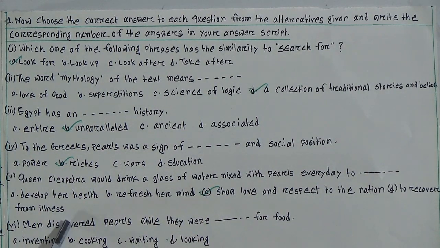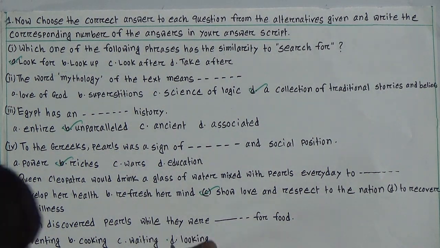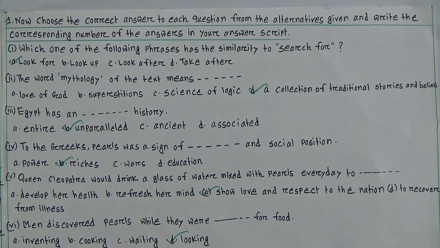Number 6, men discovered pearls while they were dashed for food. Options: inventing, no. Cooking, no. Waiting, no. So looking is the correct answer. That means while they were looking for food, they were searching for food.